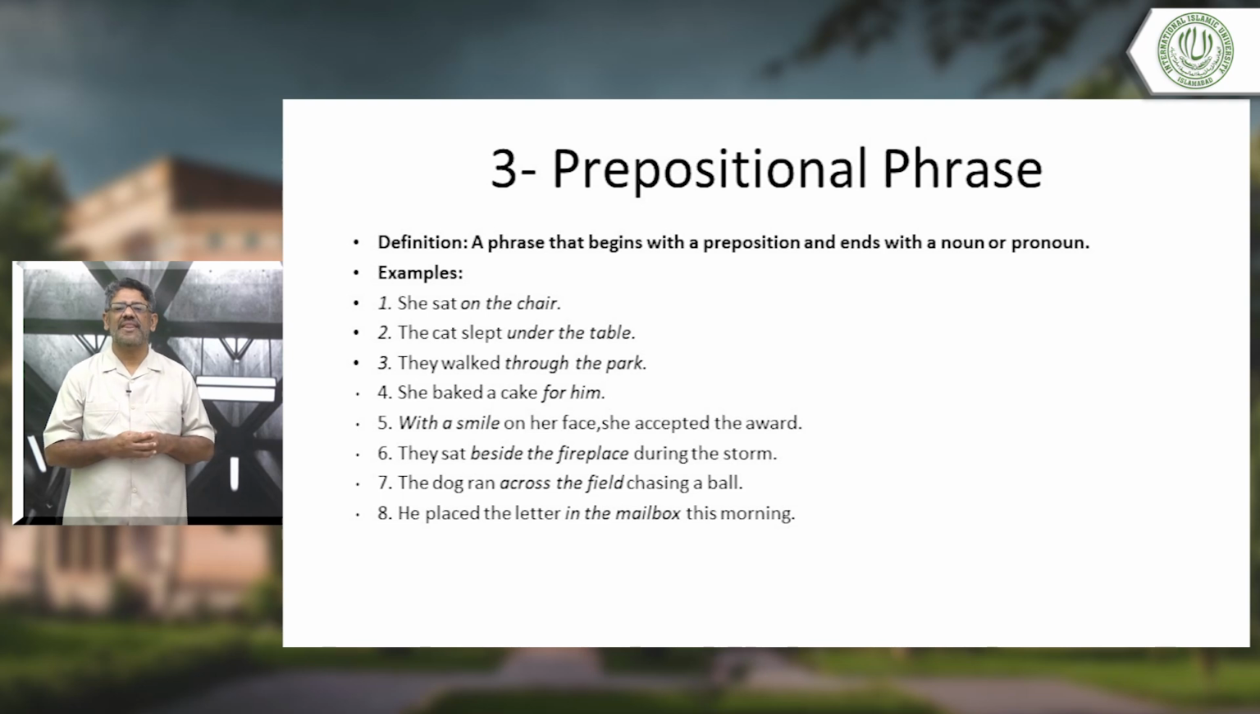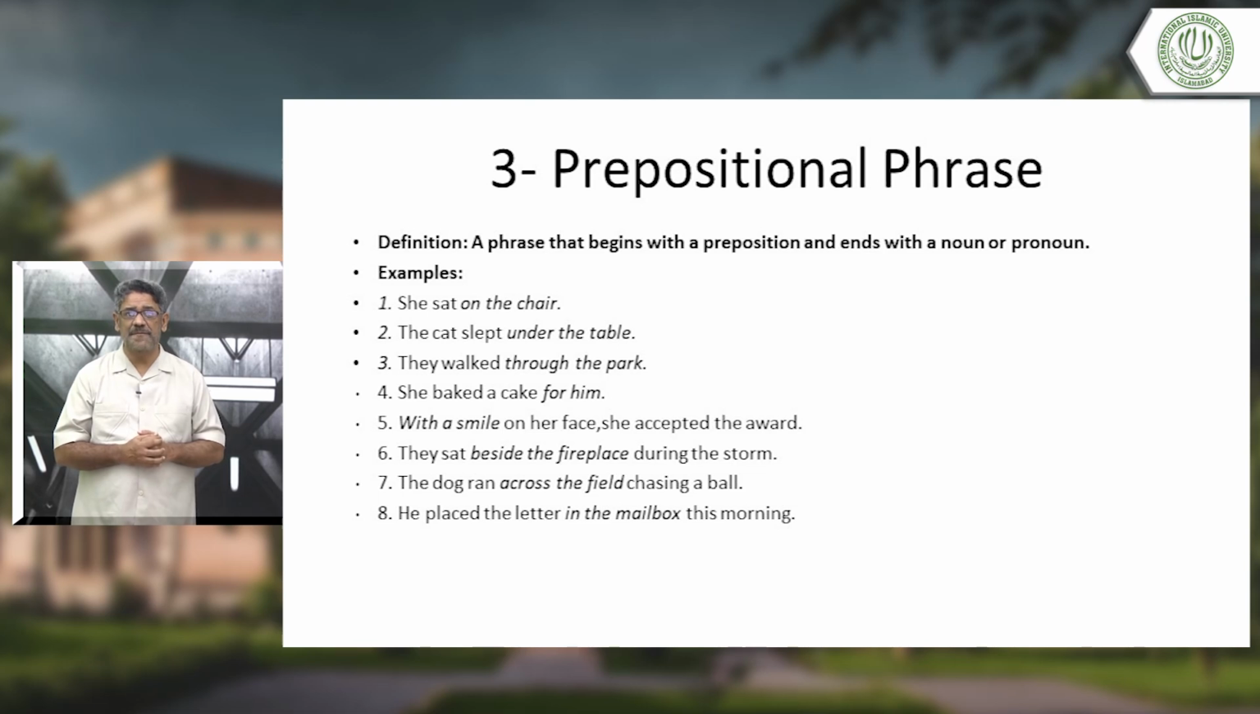Now, let's see. She sat on the chair. Look, what is the preposition here? Yes, class, can you help me? What is the preposition? On, yes. She sat on the chair. After on is the chair. So the preposition is there, the noun is there. This is what we call a prepositional phrase. So interesting. These are easy things. These are not difficult things.